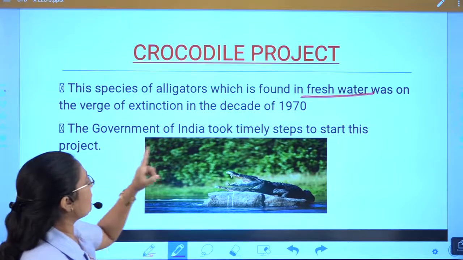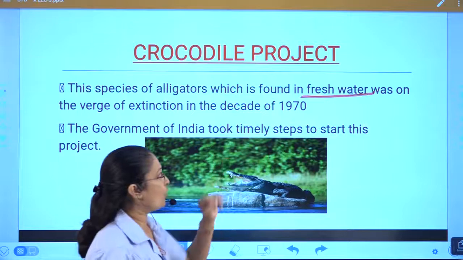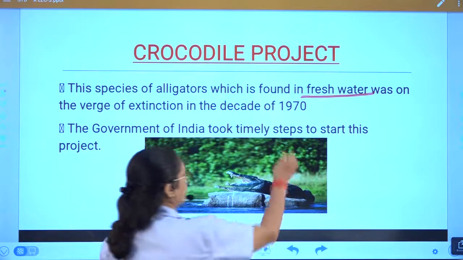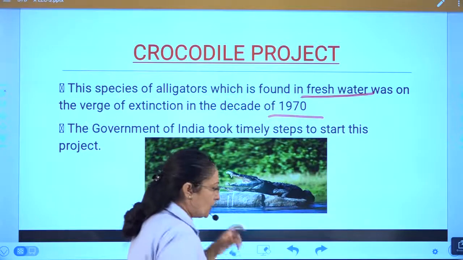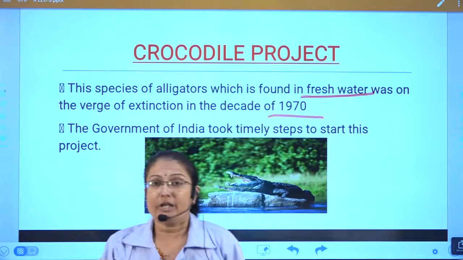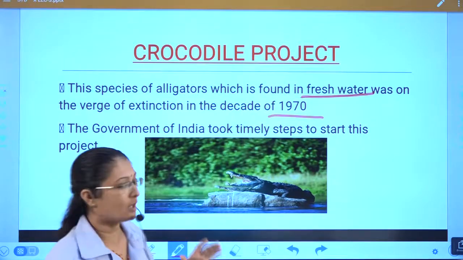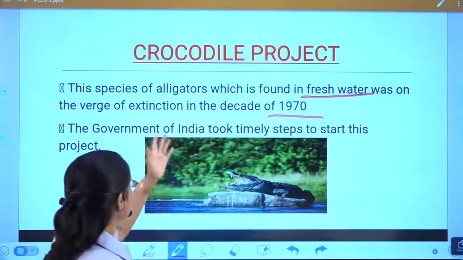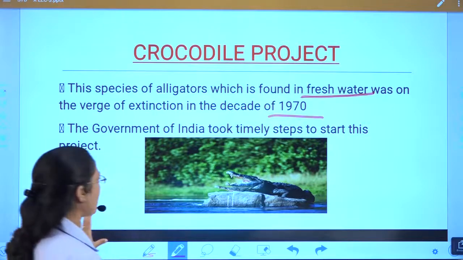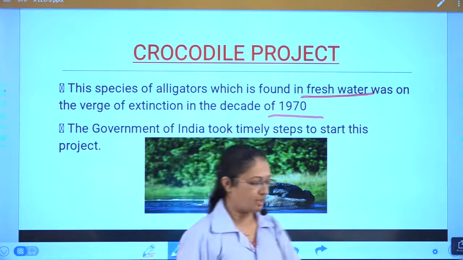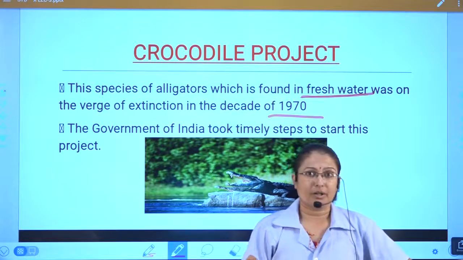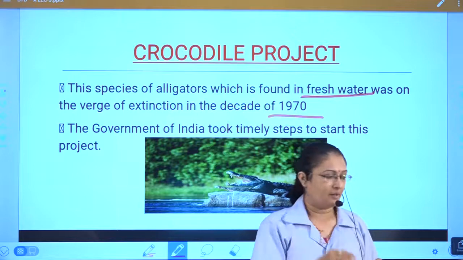This species was on the verge of extinction in the decade of 1970, due to human activities and human interference. So the government of India took a timely step to start this project to save the crocodile.